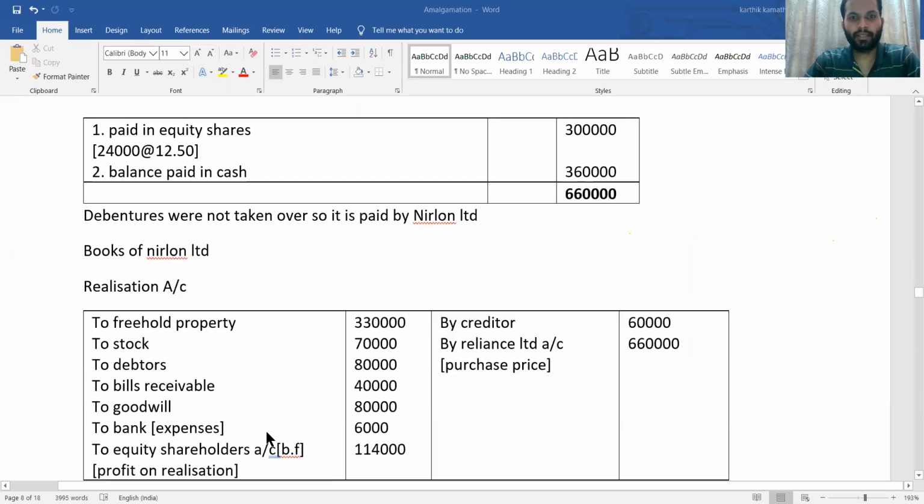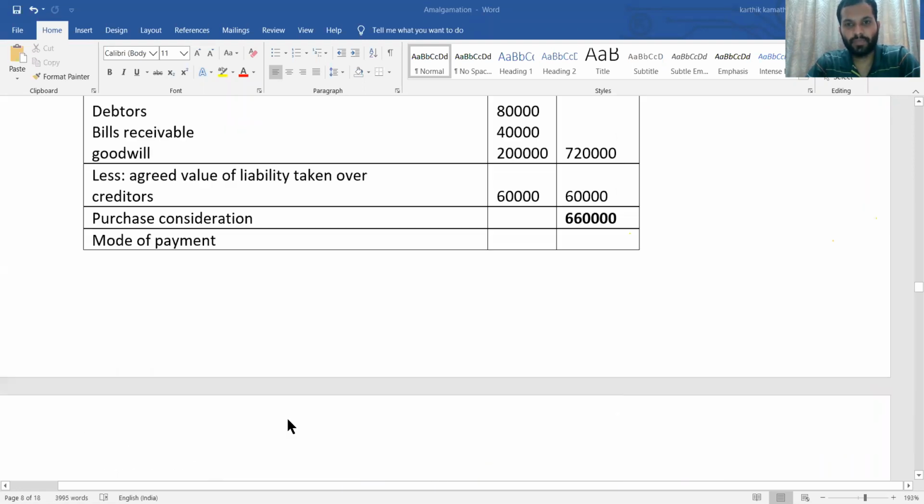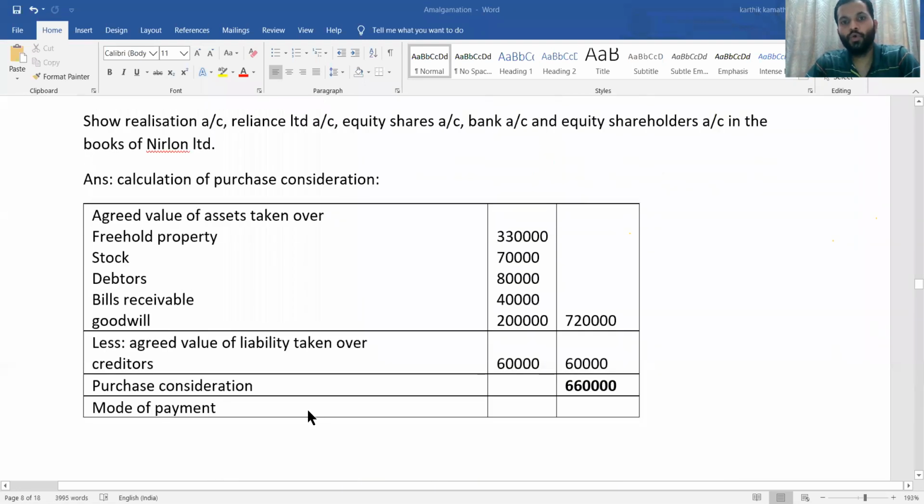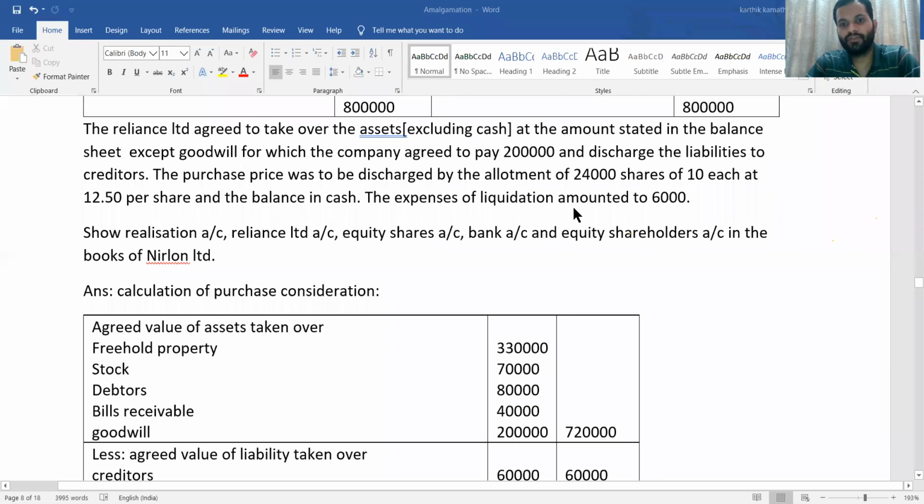80,000. And bank. What about bank? Bank expenses, liquidation expense, realization to bank account. The expenses of liquidation amounted to 6,000. They have not said about any other information. So we'll assume that it is paid by the transferor.